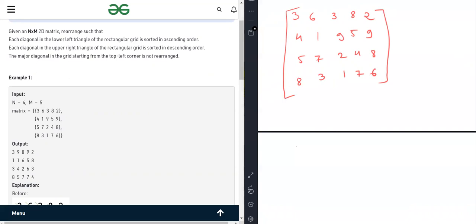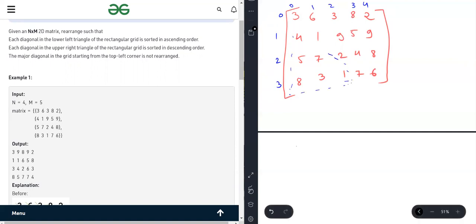And there is a condition while sorting. The sorting conditions are that the main diagonal should stay as it is. So if we are giving the index value here, then the main diagonal should stay as it is. This is the lower triangular. We have to sort the lower triangular and upper triangular. In the lower triangular, we have to sort each diagonal in increasing order. In the upper triangular, we have to sort each diagonal in decreasing order.